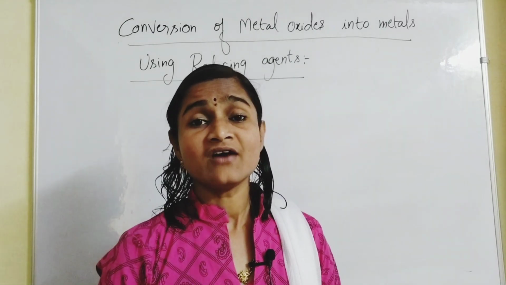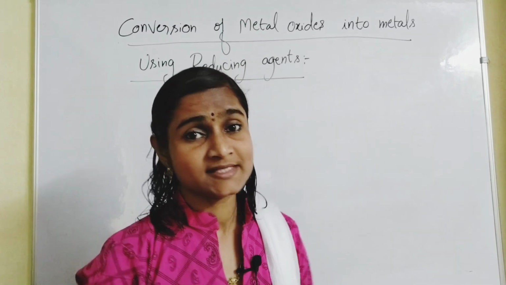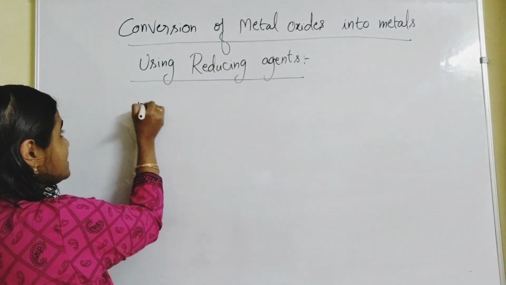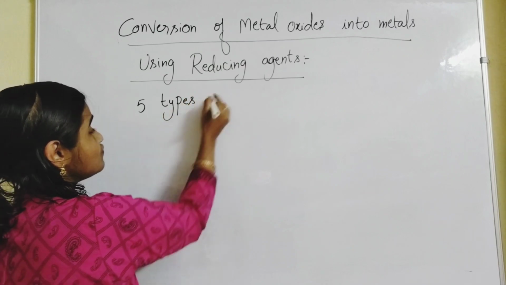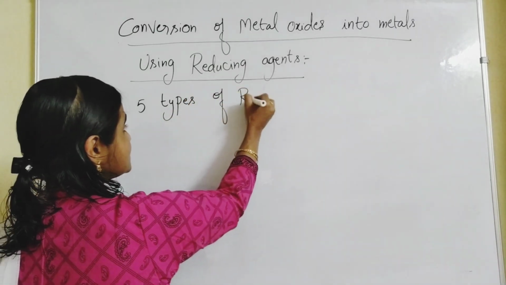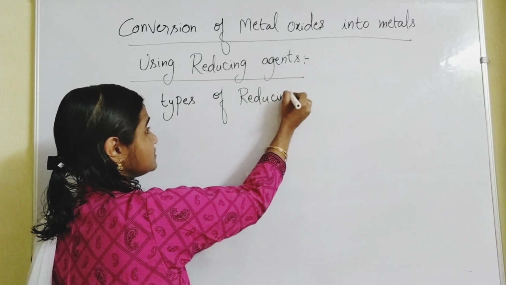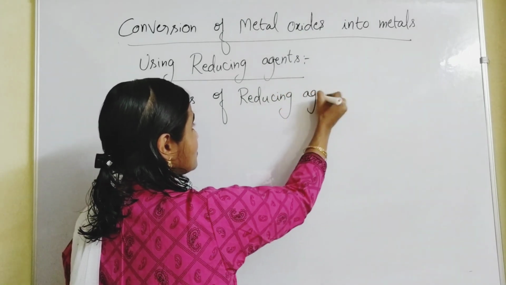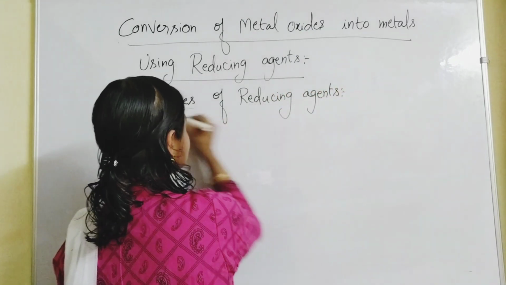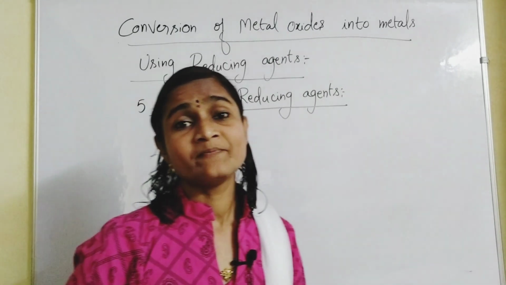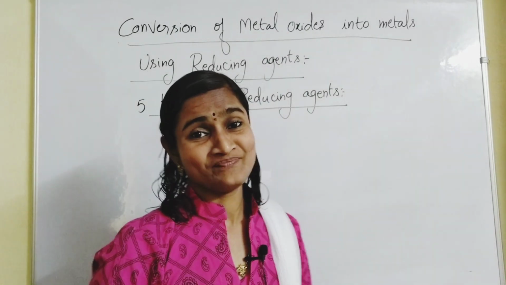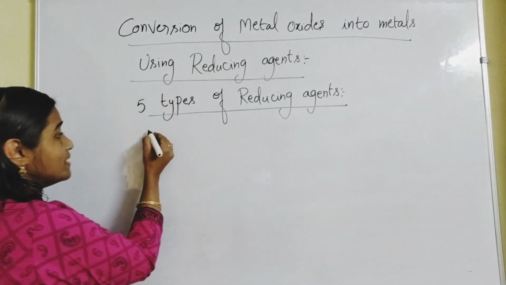Okay, so we have 5 types of reducing agents. Generally, we discuss certain examples for 5 types of reducing agents. So what are the 5 types of reducing agents which we use in the process of metallurgy? Let us learn about that.